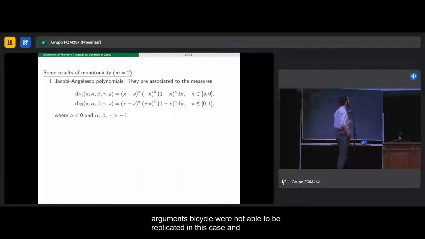Now let's speak about some families of multiple orthogonal polynomials and some particular results about their monotonicity. Here we fix two measures, and we consider the Jacobi-Angelesco polynomials that result when considering these two measures, defined from a to 0, where a is negative, and from 0 to 1. Of course, it constitutes a generalization of the Jacobi polynomials.